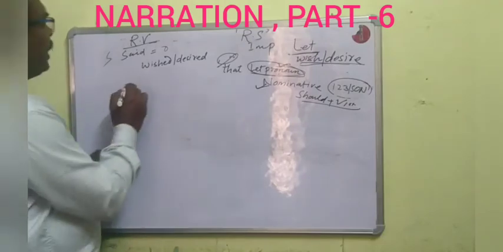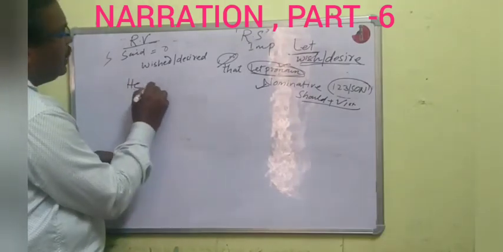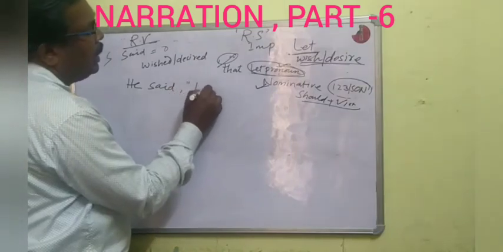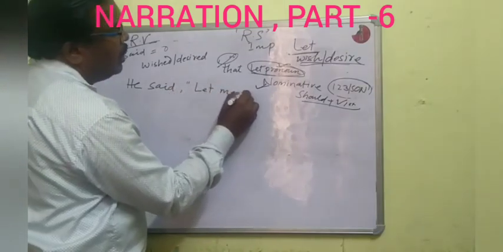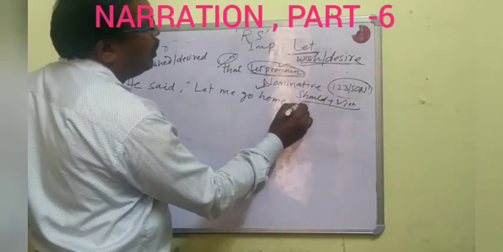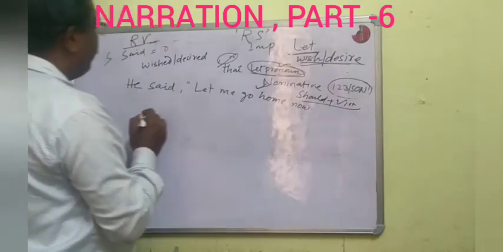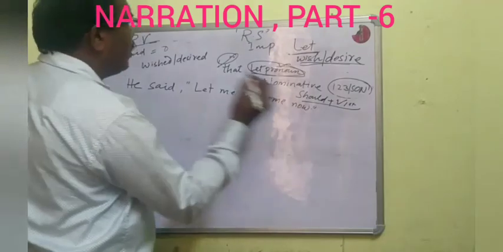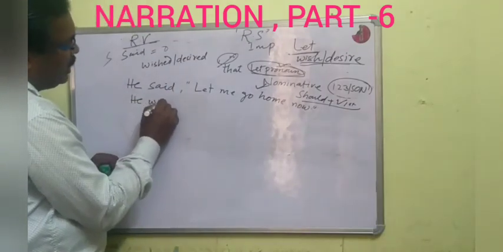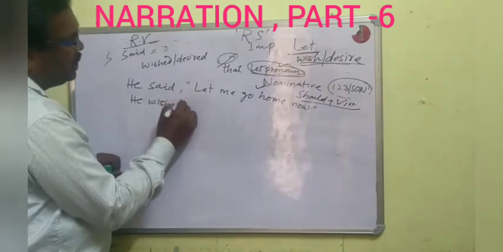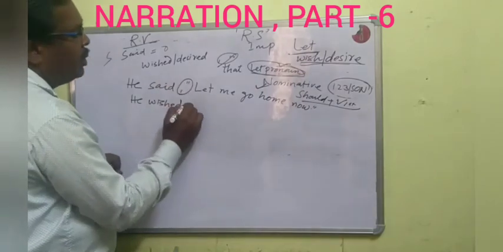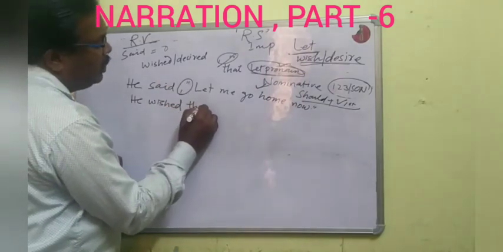Let's see. He said, let me go home now. He wished. Then comma and inverted commas will be removed. Connector that will be used.